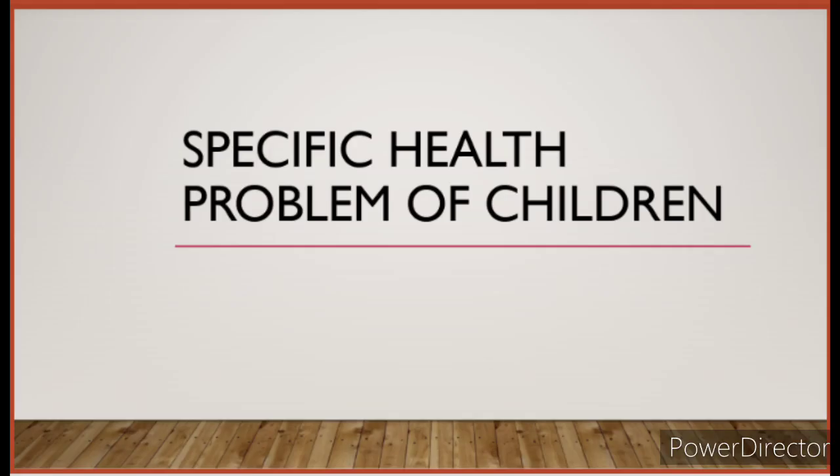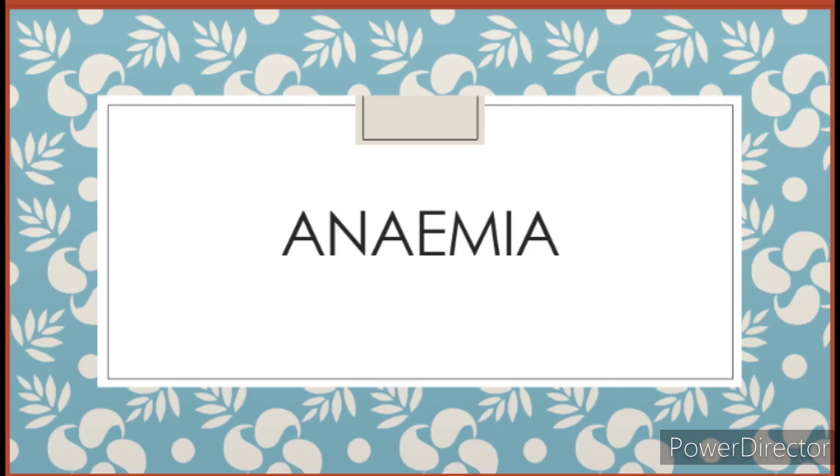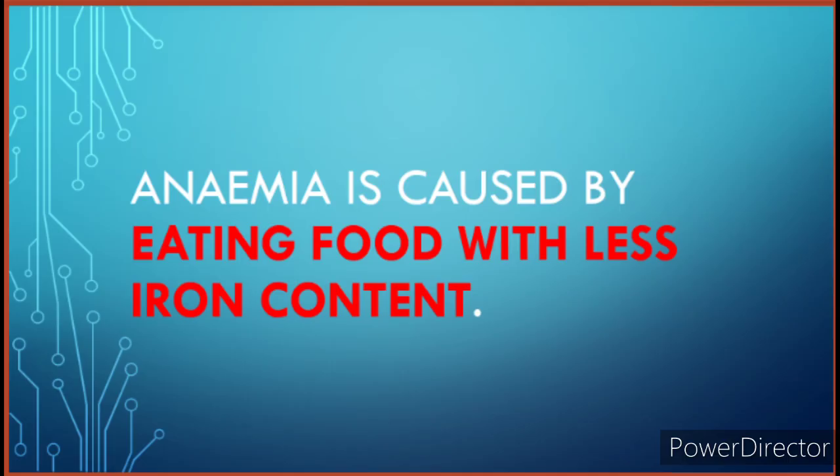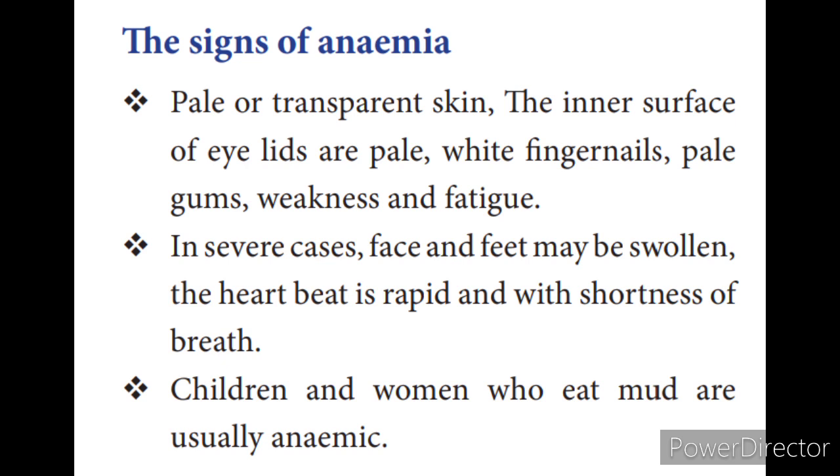First topic, specific health problems of children. Anemia. Anemia is caused by eating food with less iron content and also caused due to feeding some other food. For example, hookworm infection, chronic diarrhea, and dysentery may lead to severe anemia in children. What are the signs of anemia?